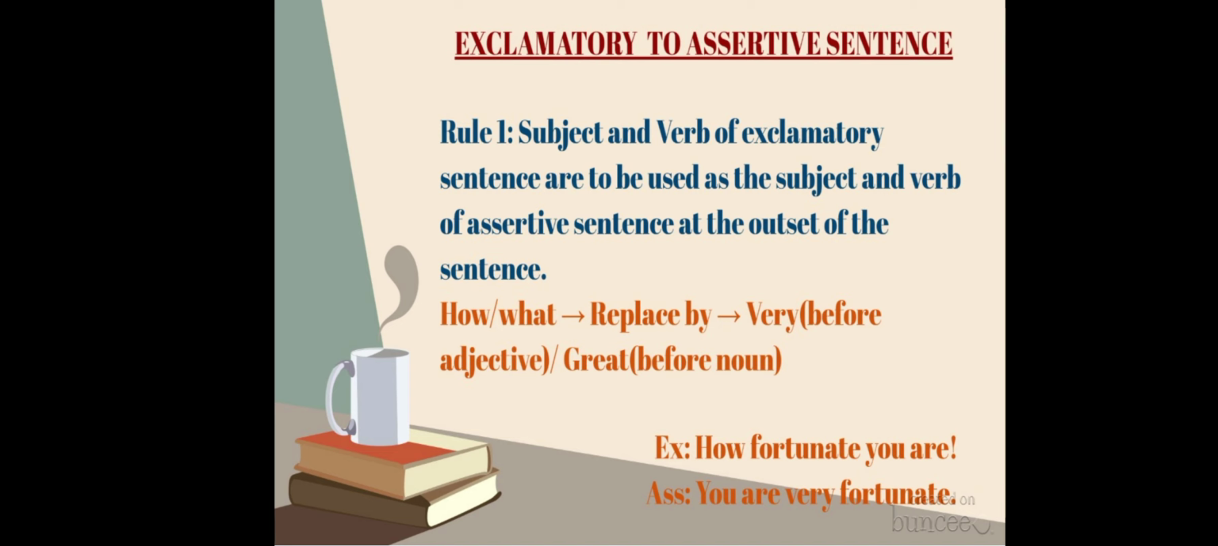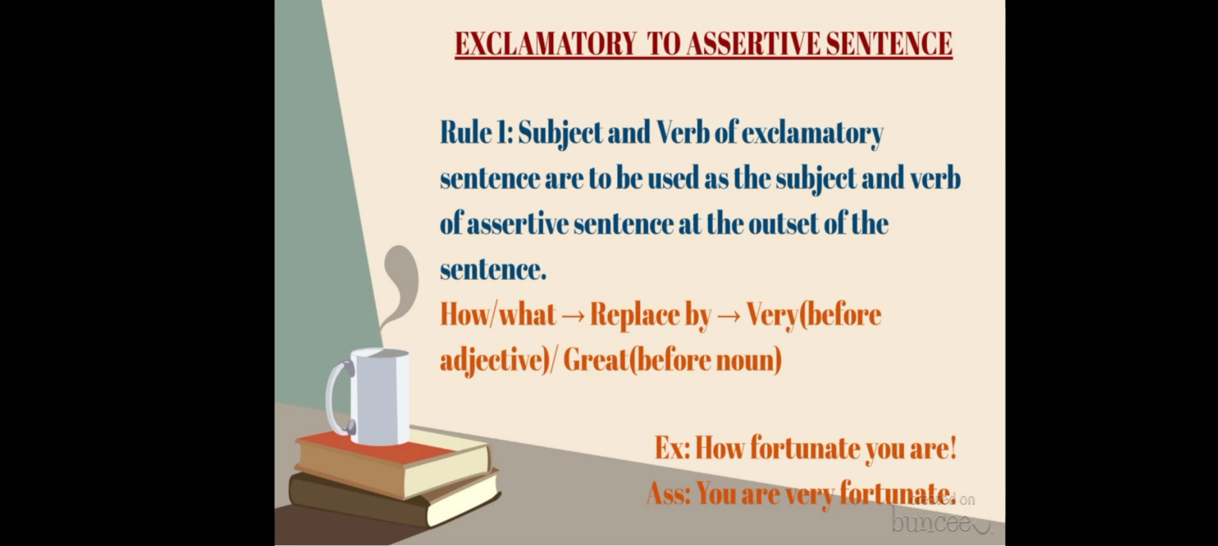Okay, so first of all, let's recall what an exclamatory sentence is. Students, you have already read that an exclamatory sentence conveys strong emotion or excitement. Now, this strong emotion can be of happiness or of sadness. I hope you are able to remember what an exclamatory sentence is. Now I will tell you some rules which will help you to change an exclamatory sentence into an assertive sentence.